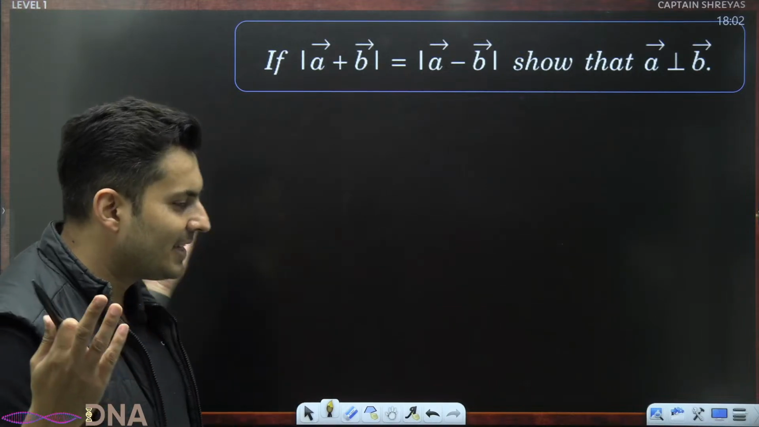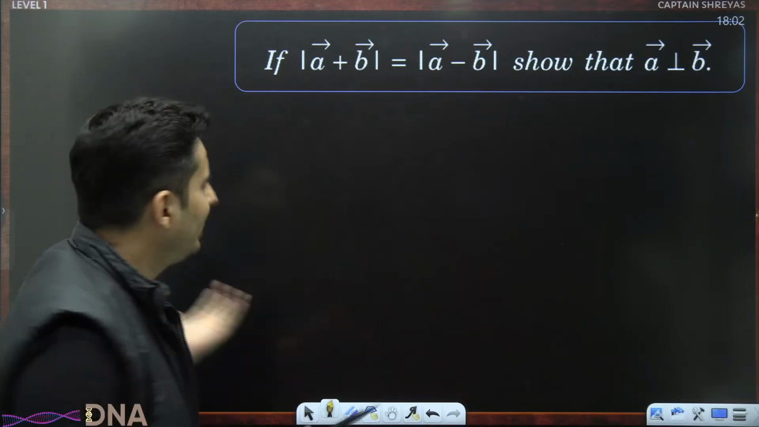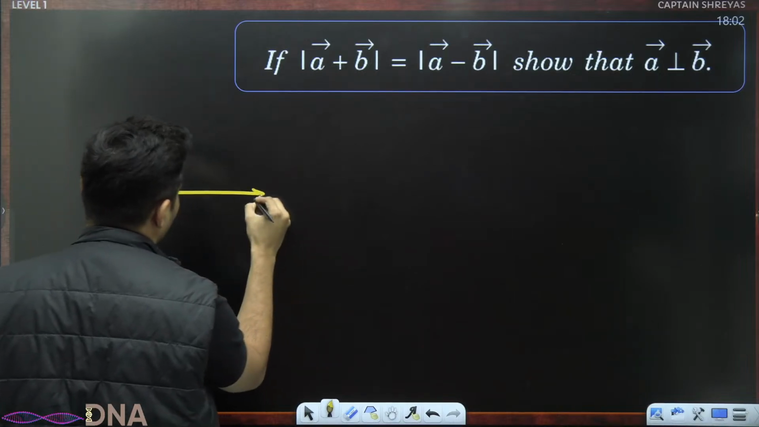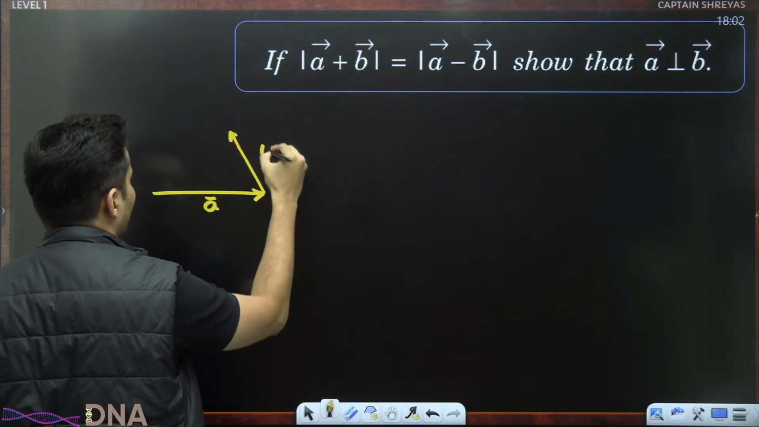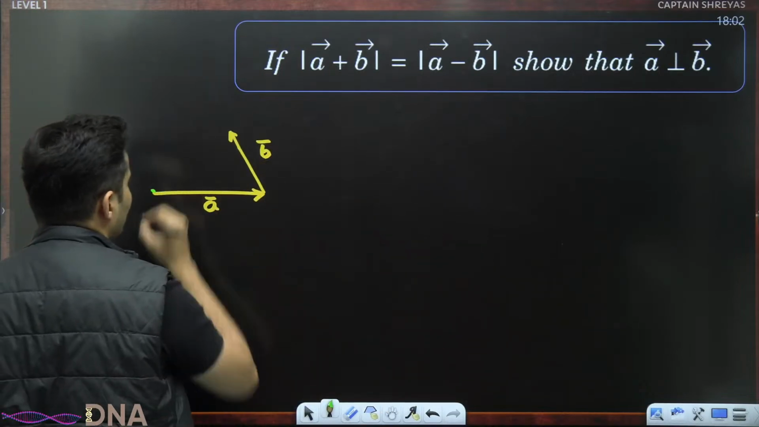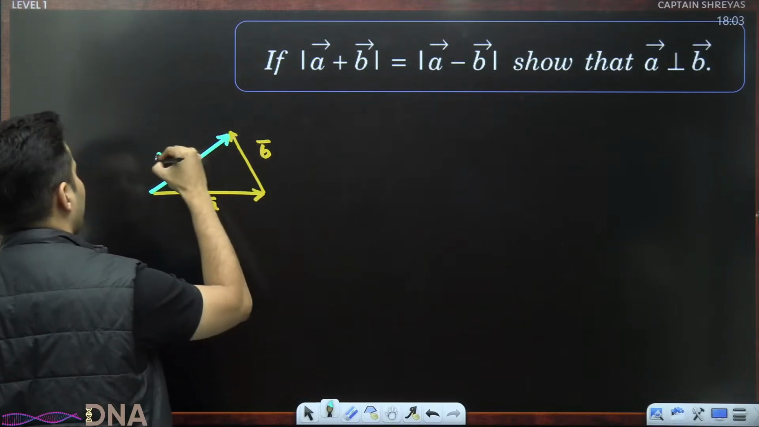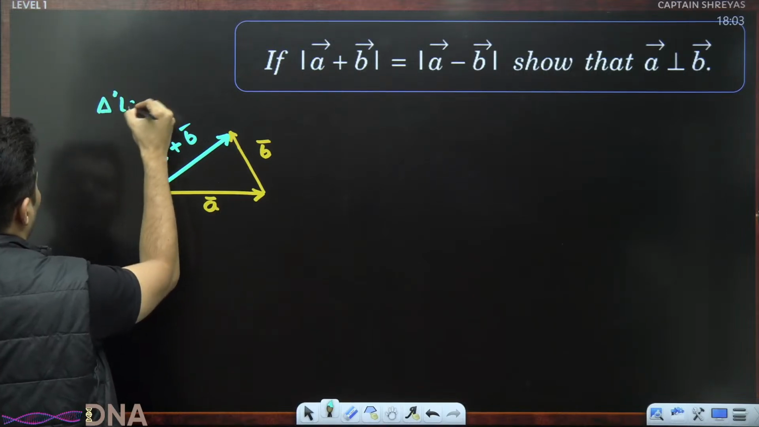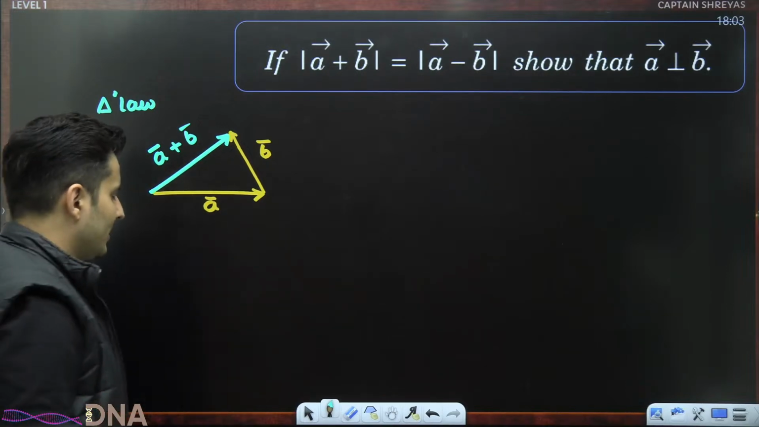Oh, wait a minute, we didn't even see any formula till now. We're just doing everything diagrammatically, geometrically. So maybe we have to use geometry. Okay, let's do that. A vector plus B vector. Let's say this is your A vector, and this is your B vector. So A vector plus B vector, let's say I show it here. This is your A vector plus B vector using our triangle law of vector addition. Everybody, I hope you can see that.